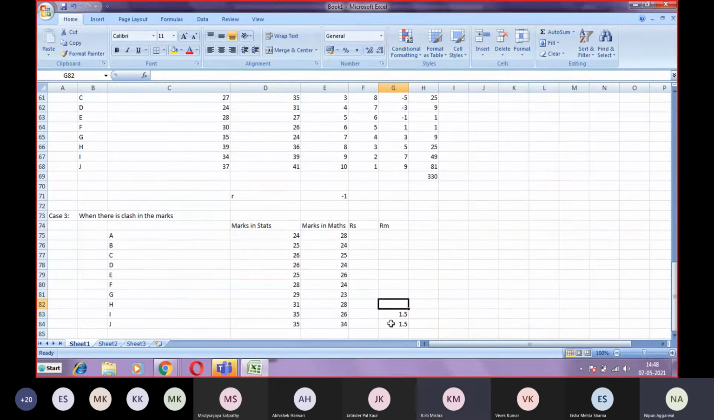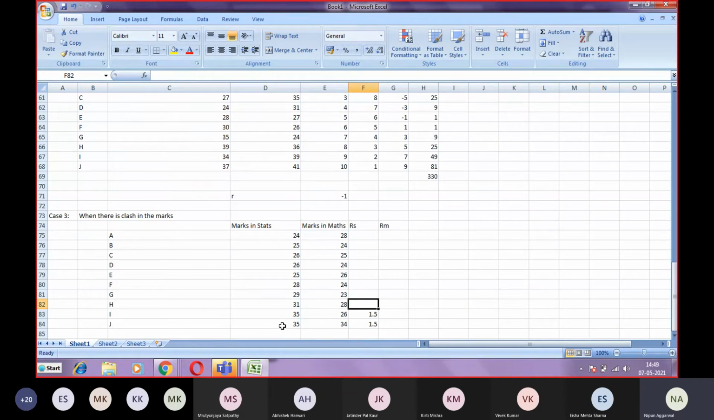Should this be written in the maths rank or the stats rank? Stats. First we'll see with the stats and then we will do the other. Okay, I have to write over here. Fine. Clear? It will be here in the rank of the statistics.